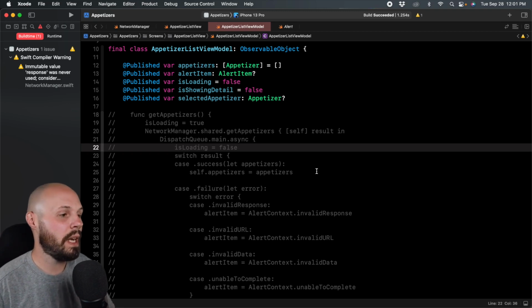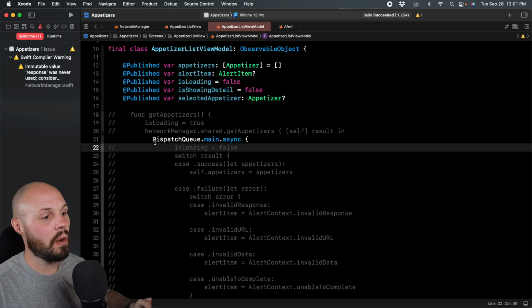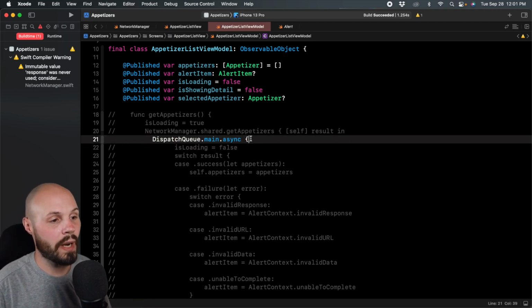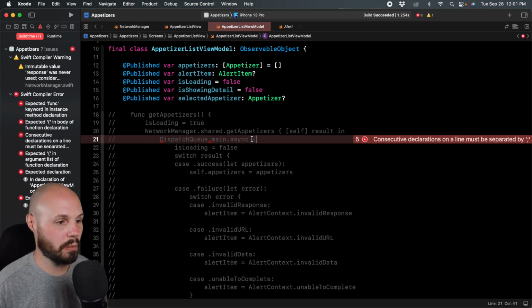That's out the window. And then the other thing you'll notice here on line 21, I'll actually uncomment it to make it easier to see, we're manually putting this on the main thread. Remember I said you no longer have to do that in async await. So let me comment that back out.